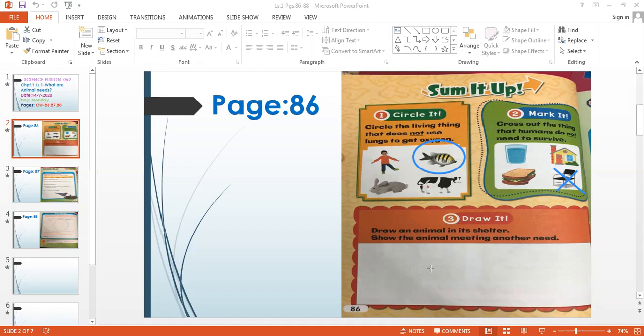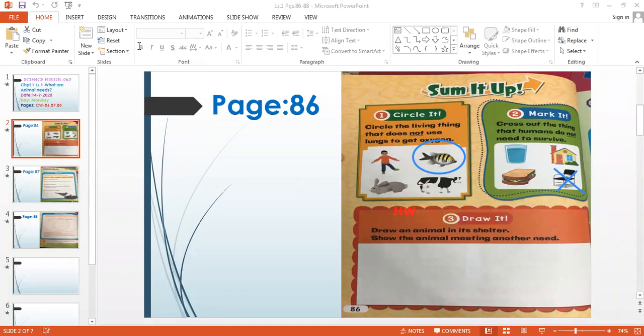You can draw anything, but you have to draw the shelter because it's saying draw an animal in its shelter. So you can draw a dog with its kennel, with its house, and beside it you can draw water or food, anything you can draw. Okay, so that will be the homework for you. So let's write here homework. That's HW. So this will be the homework page for you.